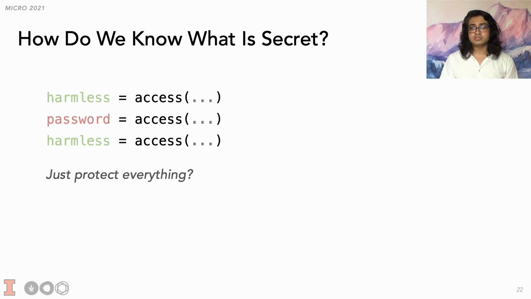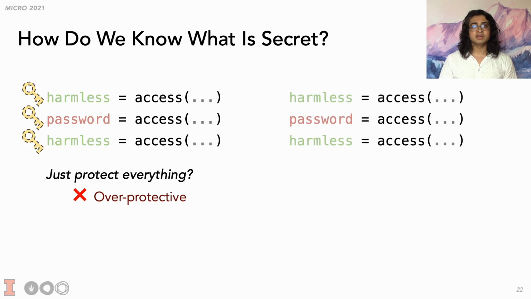The hardware could conservatively protect the result of all non-speculative accesses. However, if we do this, we're going back to the naive scheme, which is waiting for transmitters to resolve non-speculative. The problem with this is that not all data is sensitive, and so we're being extremely overprotective and will incur high overheads. Alternatively, we could have the software mark exactly what should be protected.